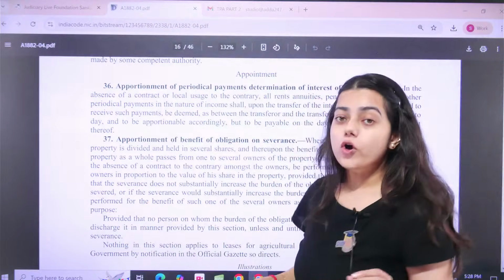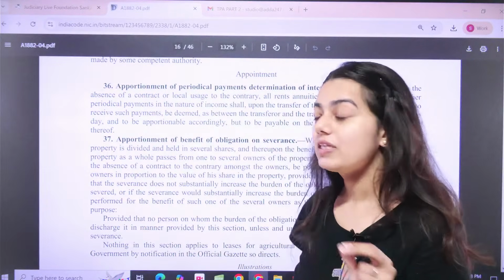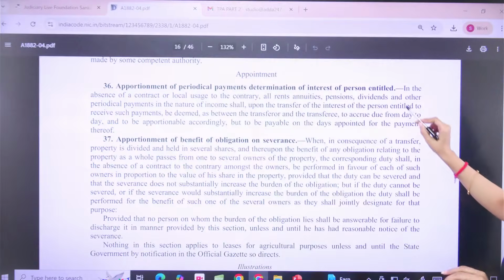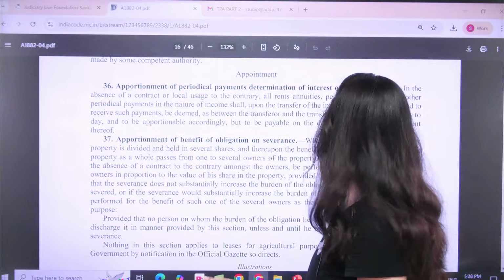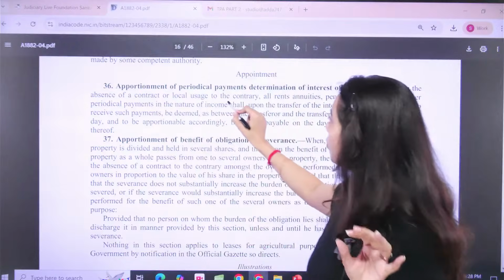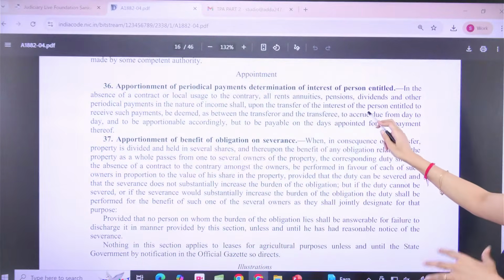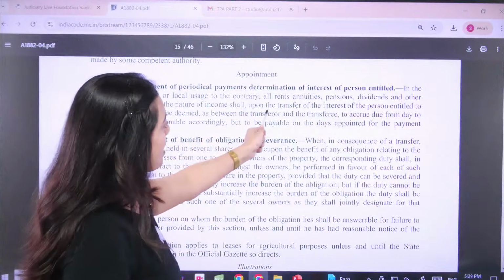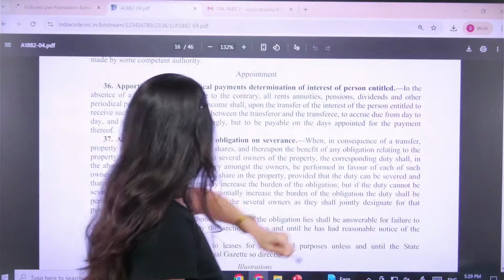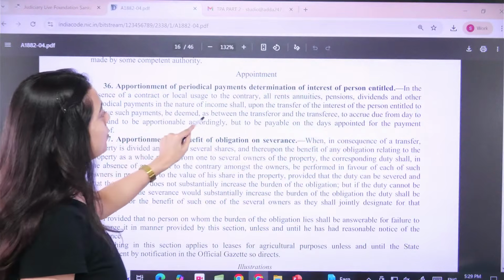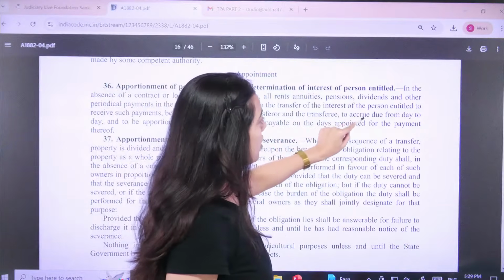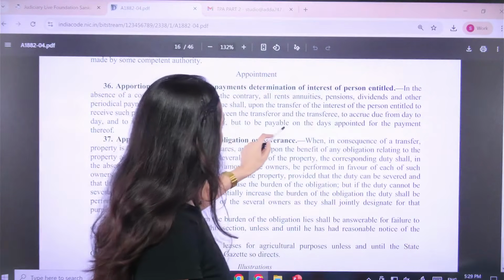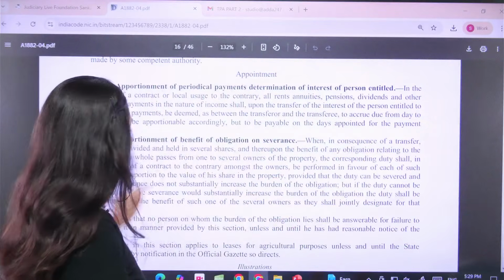Question number 11 was talking about section number 36, and section 36 talks about apportionment of periodical payments, determination of interest of person entitled. Here this section says that in the absence of a contract or local usage to the contrary, all rent, annuities, pension, dividends and other periodical payments in the nature of income shall, upon the transfer of the interest of person entitled to receive such payments, be deemed as between transferor and the transferee to accrue due from day to day and to be apportionable accordingly, but to be payable on the days appointed for the payment thereof.